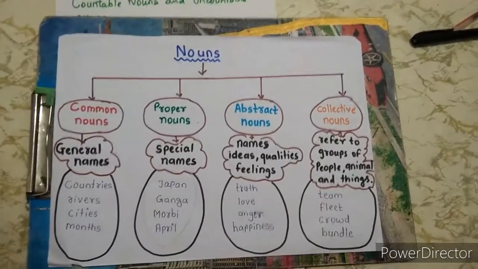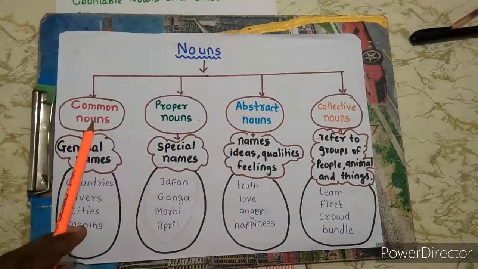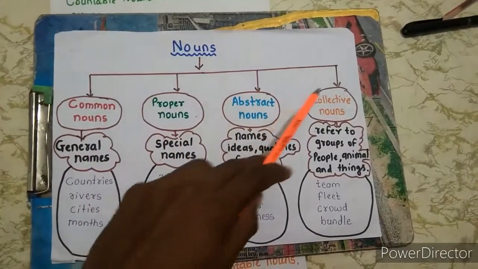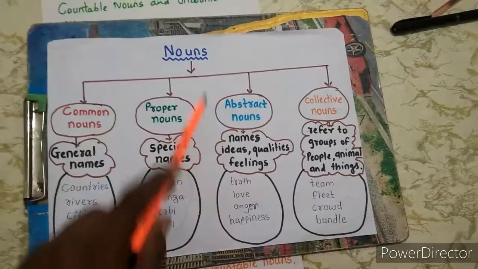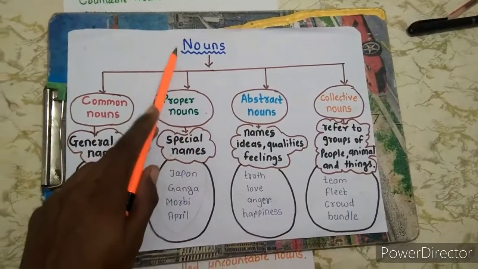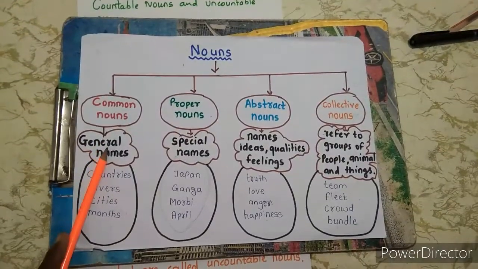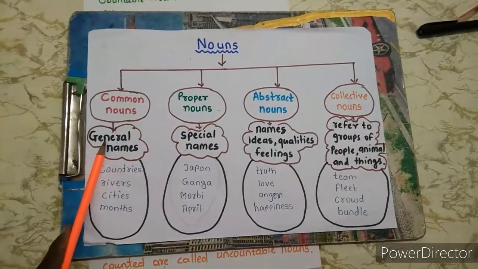Good morning, dear students. In our previous chapter, we learned about common nouns, proper nouns, abstract nouns, collective nouns, and the parts of nouns. Nouns are the naming words. Here, common nouns are the general names for people, places, animals, or things.